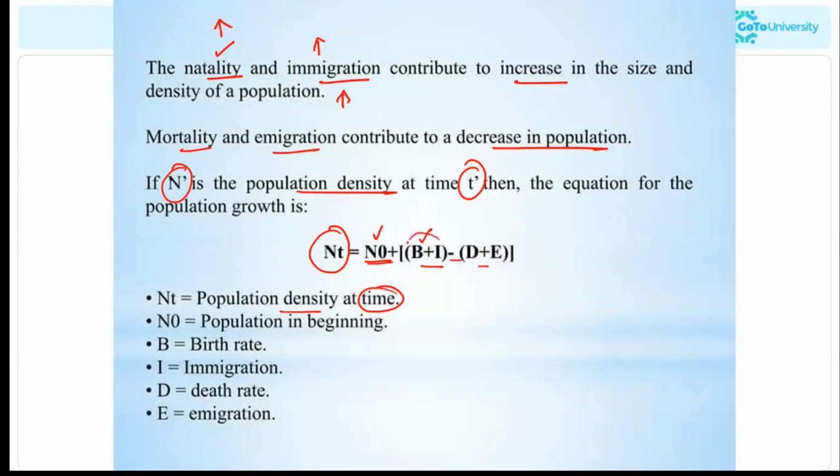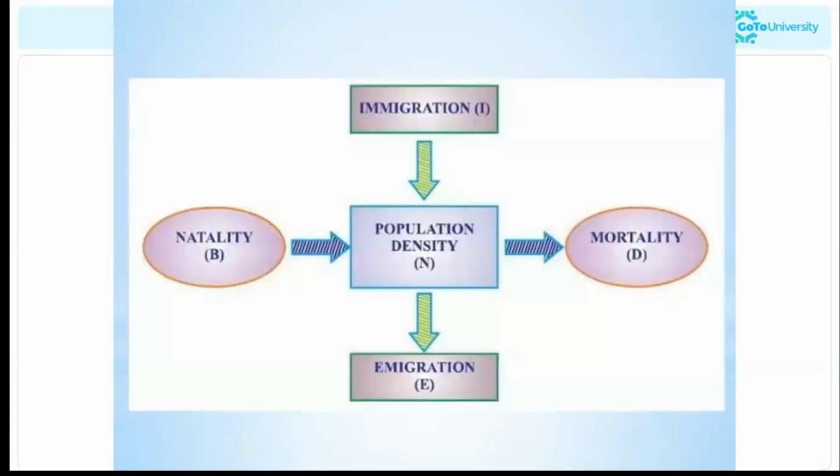That means the total of individuals born in a particular year and those who immigrated to that region, minus those who died and those who emigrated. That is the equation for population growth. So population growth or population density depends on natality, mortality, immigration and emigration.